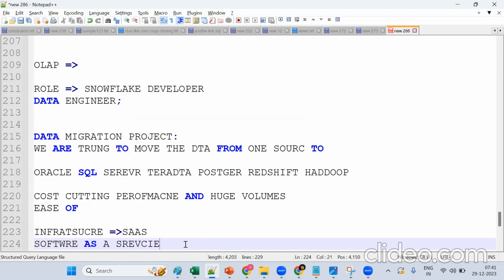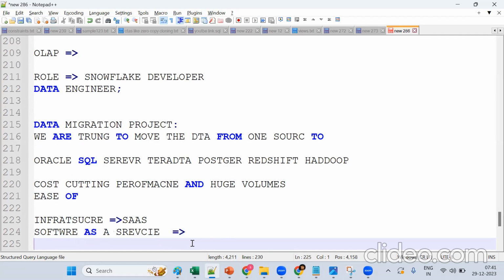Service. Now what exactly will we do? We need to communicate. Software as a service is nothing but what? Everything will be managed by the cloud provider. We just need to access those things, create an account, and work. The infrastructure, the maintenance, the scaling, everything will be managed by the cloud provider.